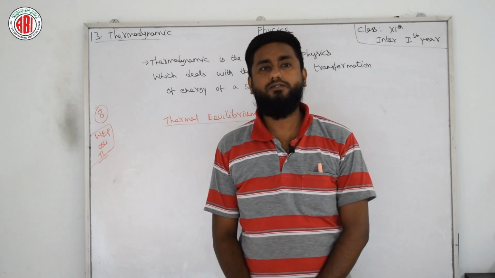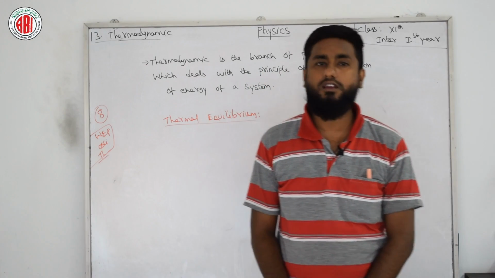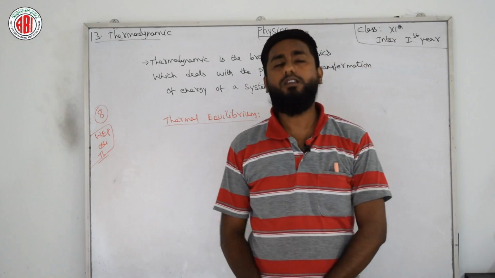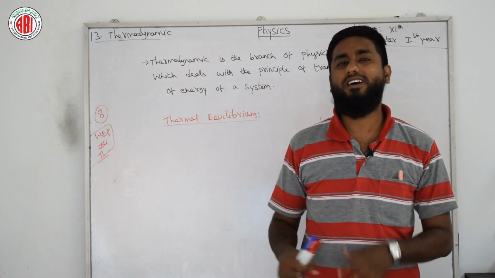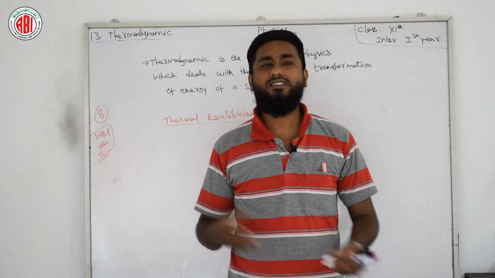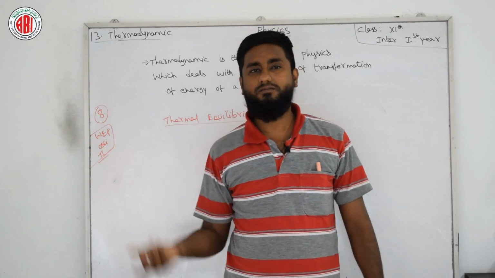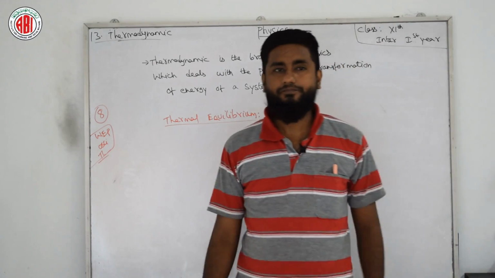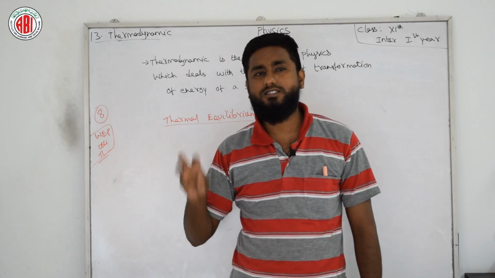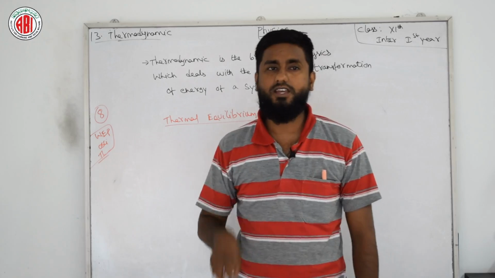The temperature of the two systems is equal in thermal equilibrium. So in definition 1, the properties of the system do not change with time, and this state of a system is known as the equilibrium state.